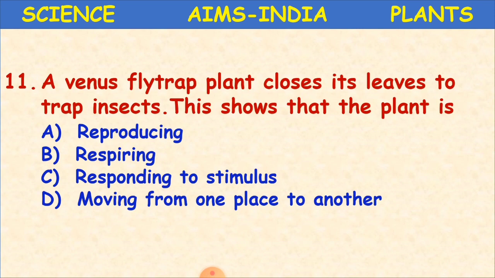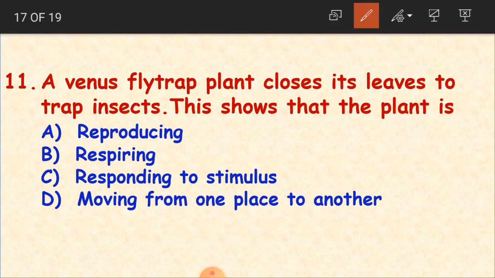A Venus flytrap plant closes its leaves to trap insects. This shows that the plant is reproducing, respiring, responding to stimulus, or moving from one place to another. So children, what will be the correct answer here? What is the question? Venus flytrap closes its leaves to trap insects.